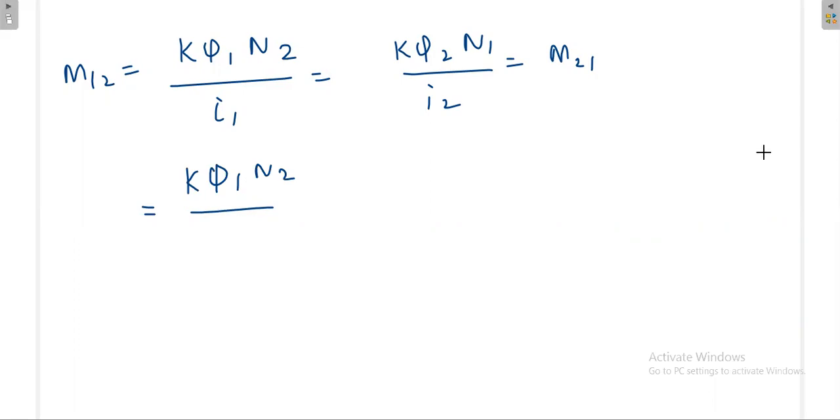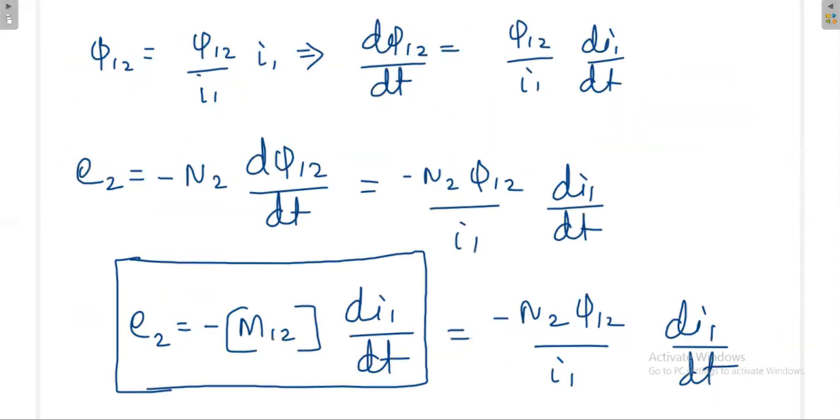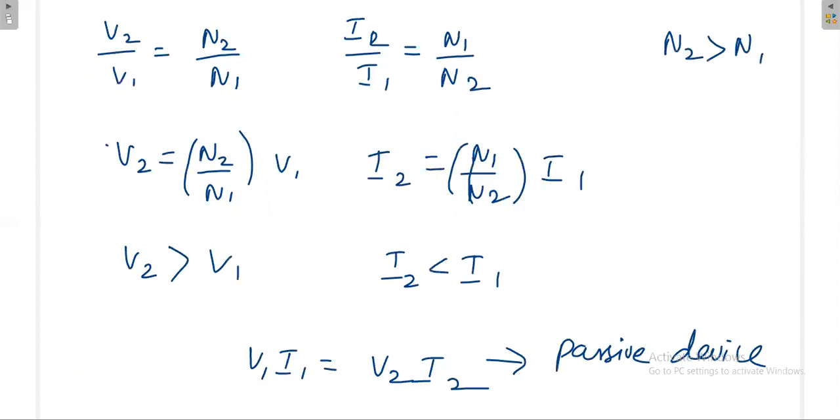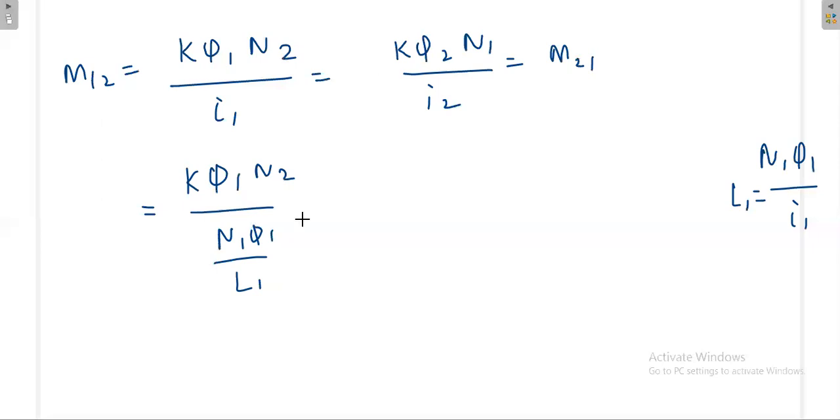The total flux linkage at the primary is N1 pi 1. L1 is N1 pi 1 divided by I1. So I1 I can replace by N1 pi 1 divided by L1. You will already have this equation somewhere. If it is not here, you can bring that from the self inductance concept, where I1 can be replaced like this.